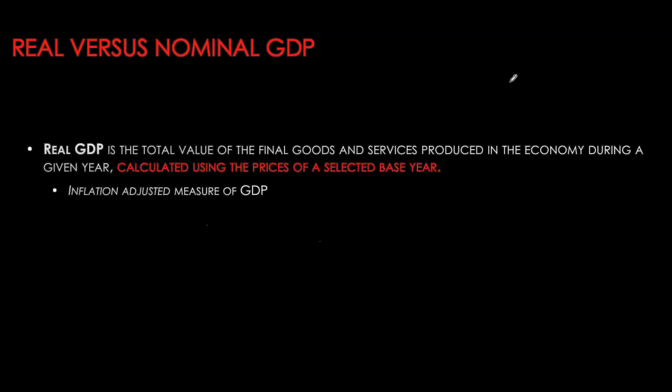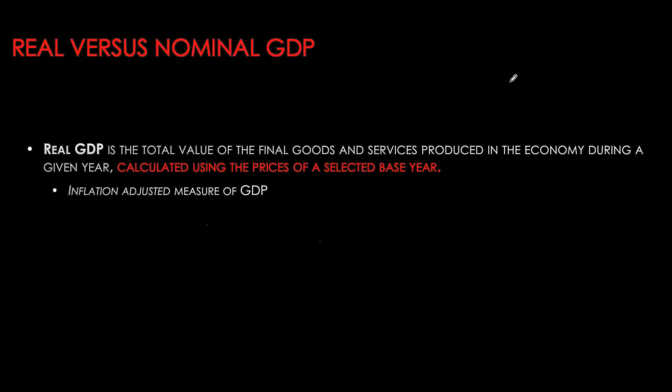In real GDP, we are looking at the value of this production in terms of prices from some selected base year. So I could choose base year as 2010. So prices will be now from 2010, but the value of production will be from 2020, and that will give me my real GDP for 2020 with base year as 2010.